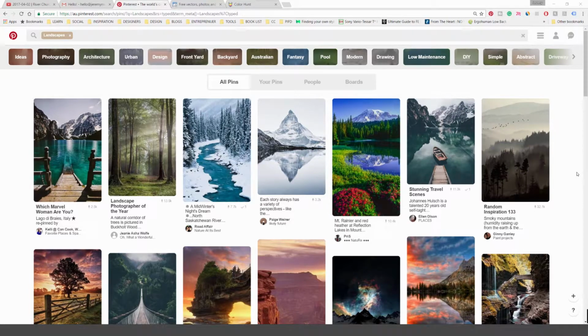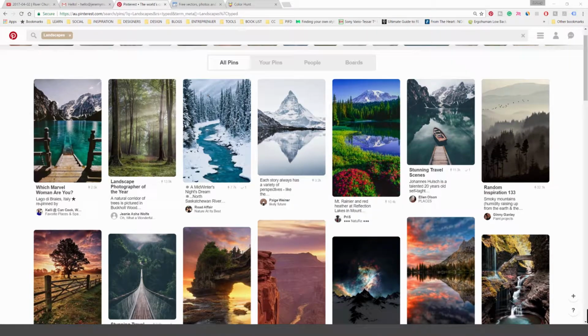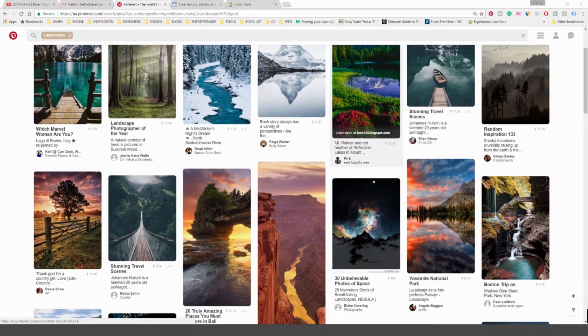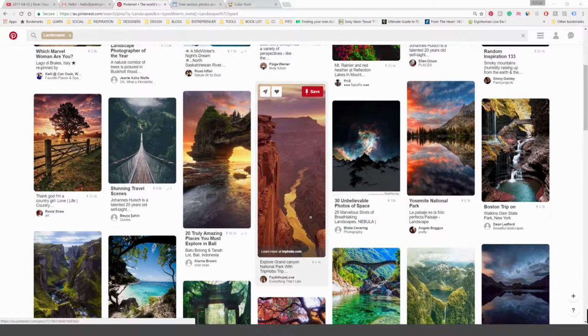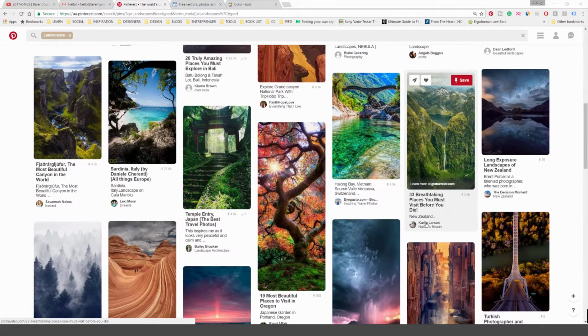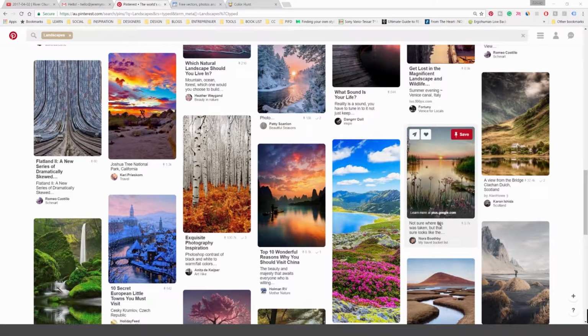To find some inspiration for some landscapes and ideas is to go on Pinterest. I love just going on Pinterest and looking at images and then start building some boards out. I just typed in landscapes in the search bar and you can see we've already got some nice mountainscapes, canyons, trees, valleys, lakes, so many different types of sceneries you can choose.